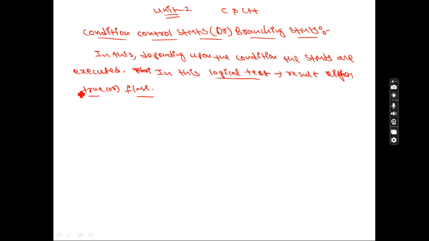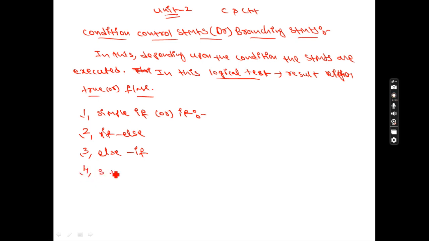In C language we have different types of conditional control statements. The first one is simple if. Everything I'll explain with practical. Directly next I am going to the concept of if else, and next we are going to the concept of else if, and everything I'll explain with practical session. The next one is switch. So these are the 4 topics which we are going to discuss now.